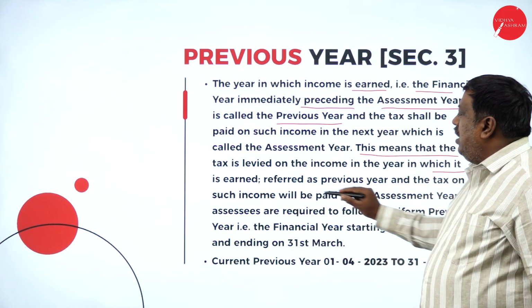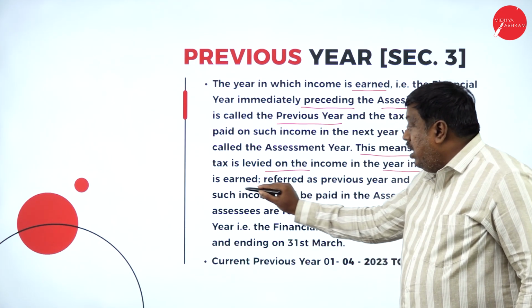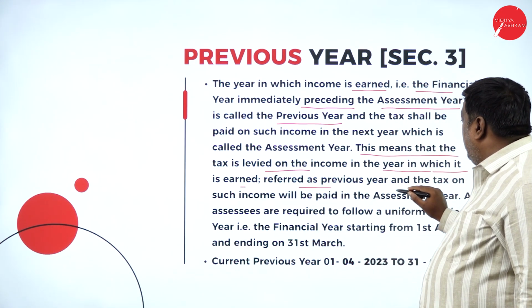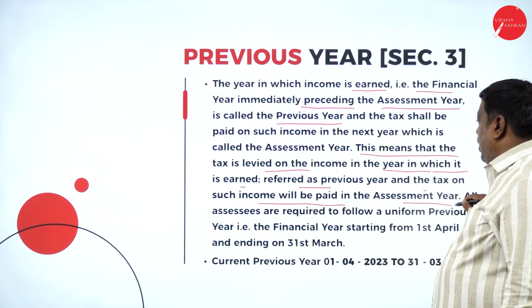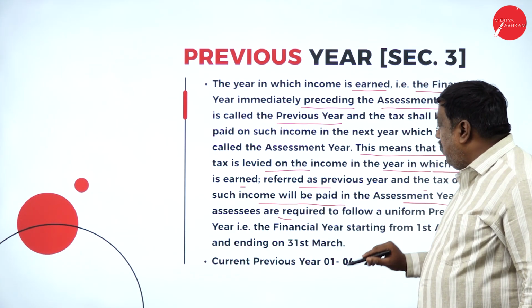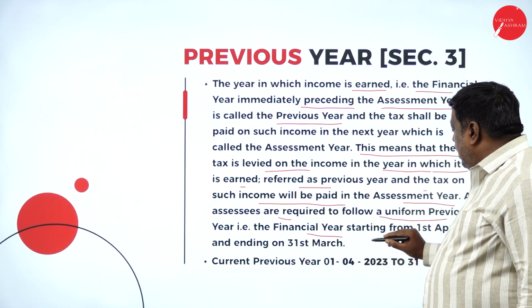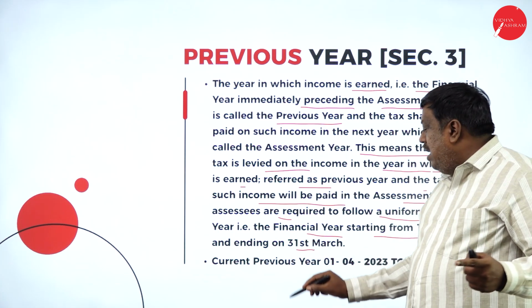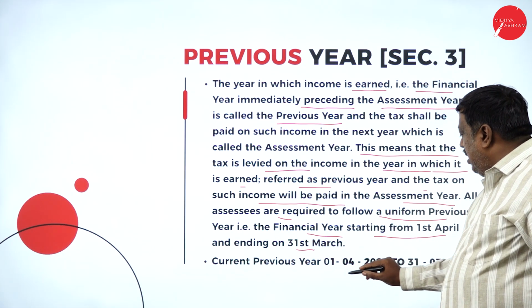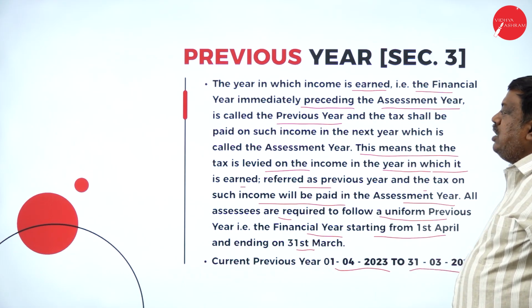This means that tax is levied on the income in the year in which it is earned, referred to as the previous year, and the tax on such income will be paid in the assessment year. All assessees are required to follow a uniform previous year, that is the financial year, starting from 1st April and ending on 31st March. For us the current previous year is 1st April 2023 to 31st March 2024.